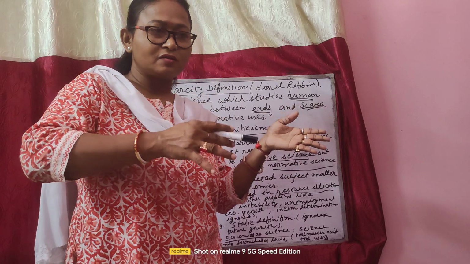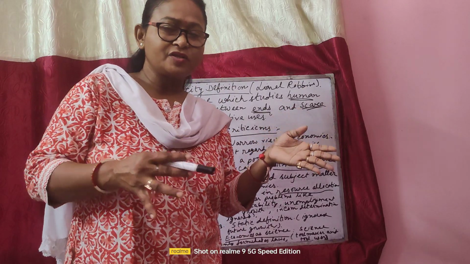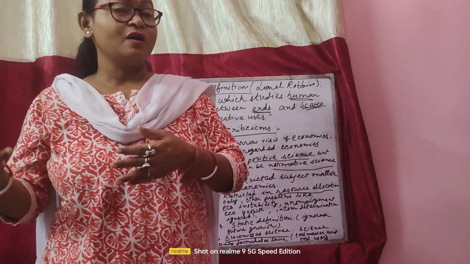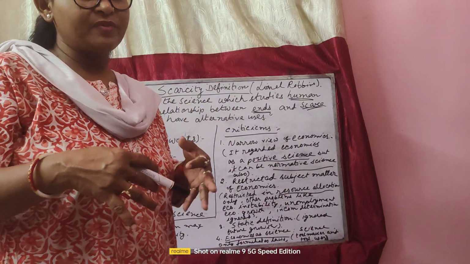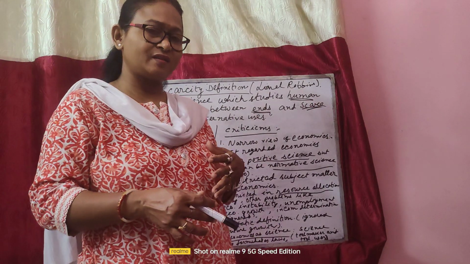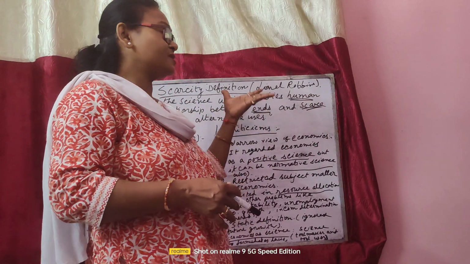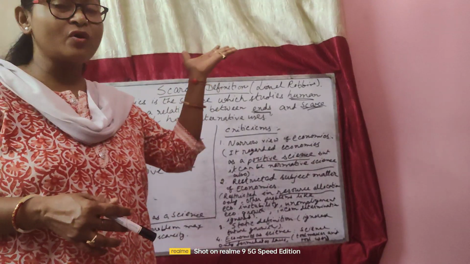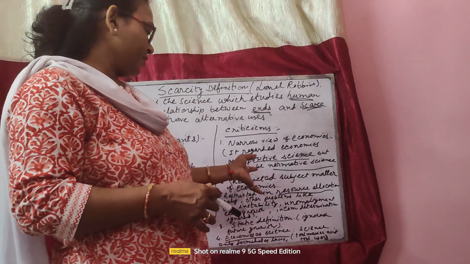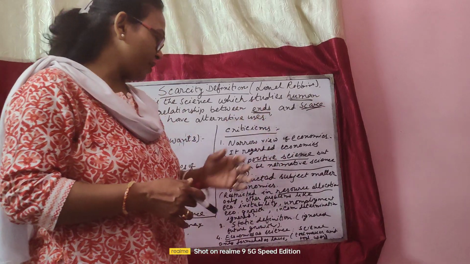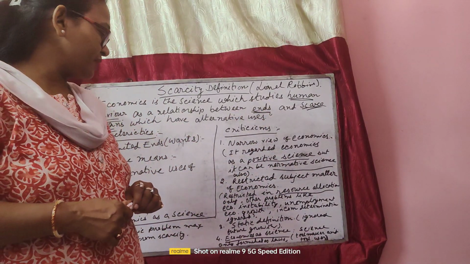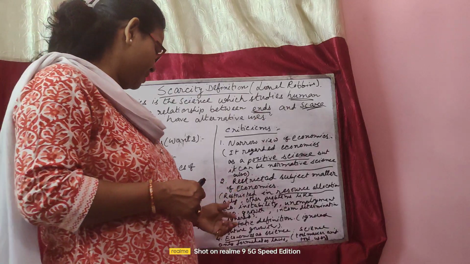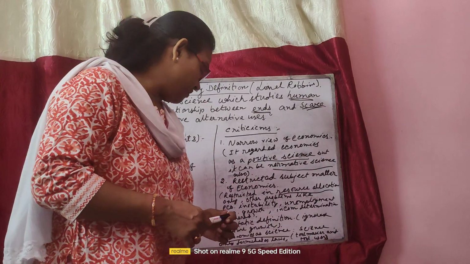Because time to time when discussions were going on, different parameters also came that these should also be discussed under economics. Since these things are not included in this definition, that's why this second point of criticism came, that it is a restricted subject matter of economics. Then the third point is static definition.